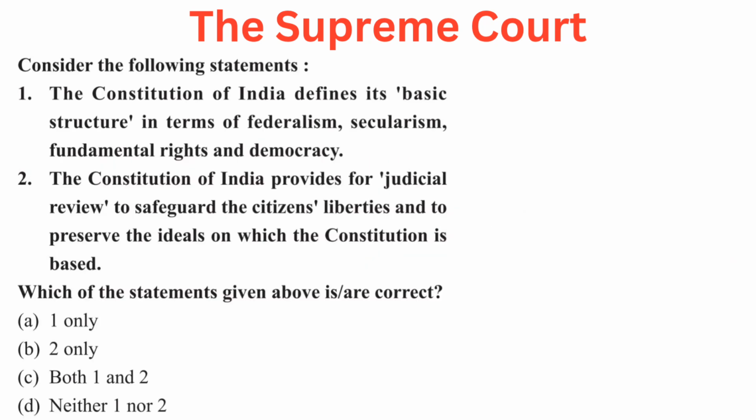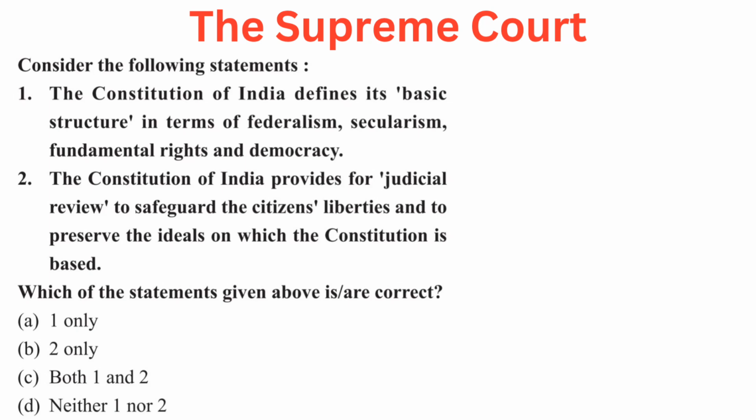Your question is: consider the following statements. 1. The Constitution of India defines its basic structure in terms of federalism, secularism, fundamental rights and democracy. 2. The Constitution of India provides for judicial review to safeguard the citizens' liberties and to preserve the ideals on which the Constitution is based. Which of the following statements given above is or are correct?